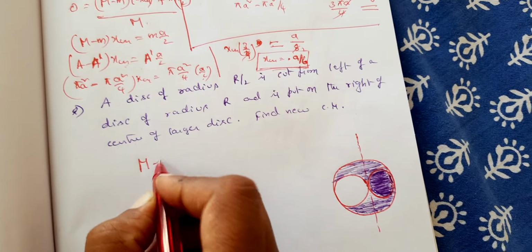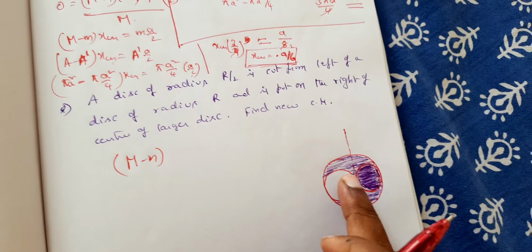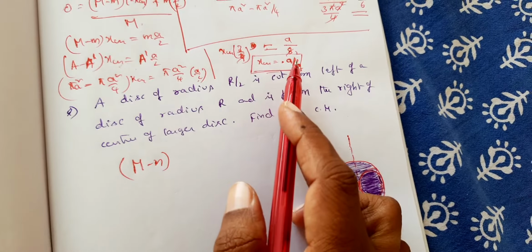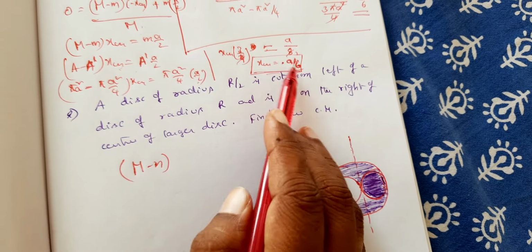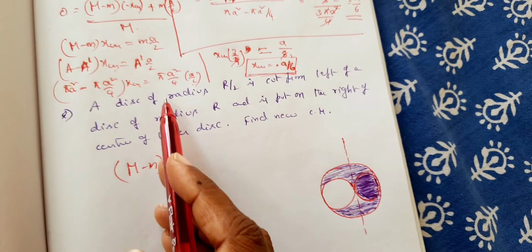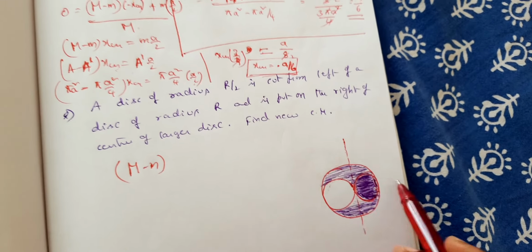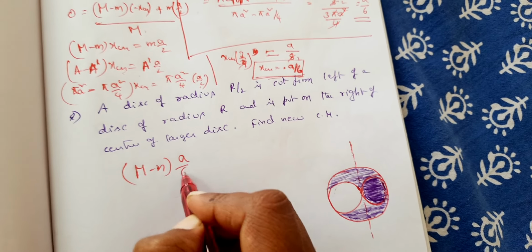Mass is M minus m, is it not? Mass of the remaining part is M minus m, whose center of mass is, like from the left hand side it is removed, therefore it is shifted onto the positive x axis side, so that is R by 6.